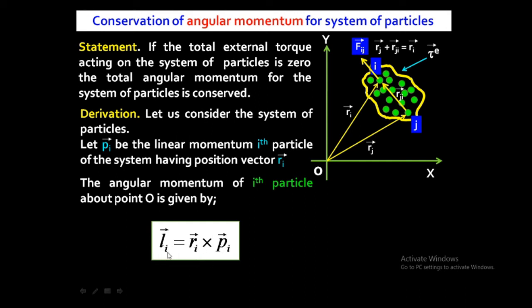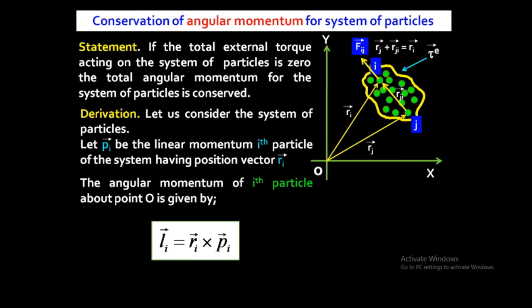We are talking about the ith particle only. That's why I am writing the equation in terms of i, because till now we are talking only about the ith particle. So the angular momentum of ith particle about point O is given by Li is equal to Ri cross Pi, because you know that the formula for angular momentum is r cross p.